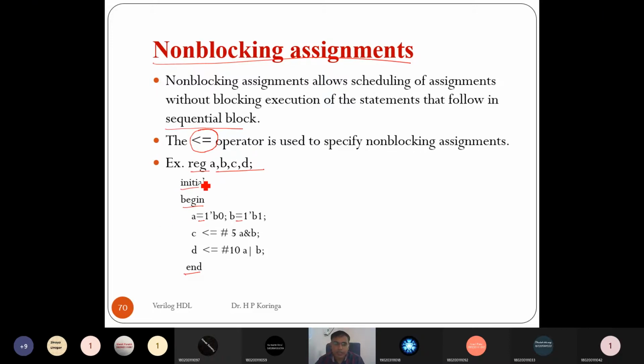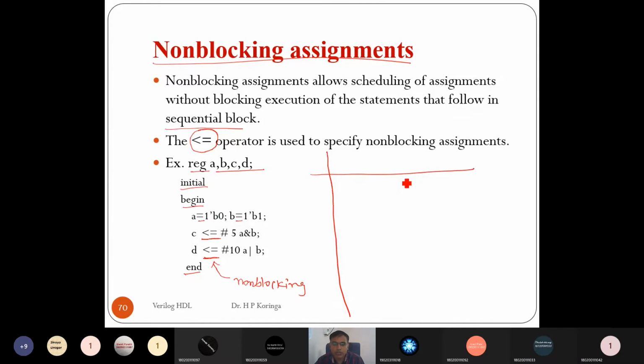Let's take the same example and convert the third and fourth statements from blocking assignment. Now here it is a non-blocking assignment. Then what will be the change in the output we will get? Everything is the same: the logic we are assigning to C and to D, the delay, and everything is the same, but just the change from blocking to non-blocking assignment. Let's see by drawing its output waveform. It will give a clearer idea.